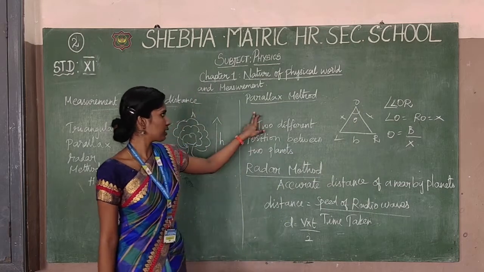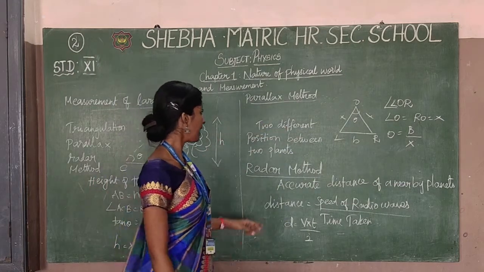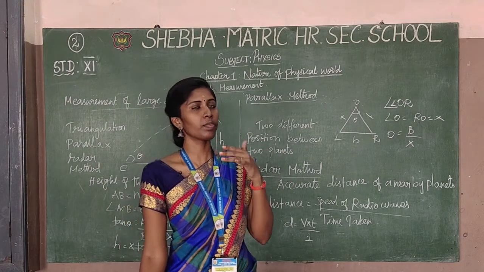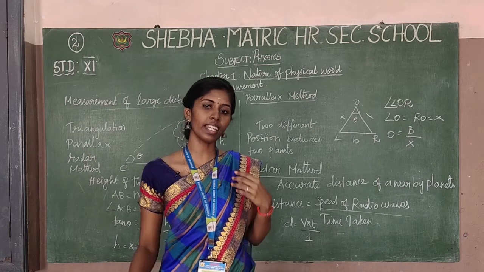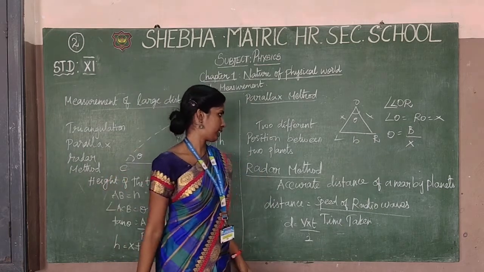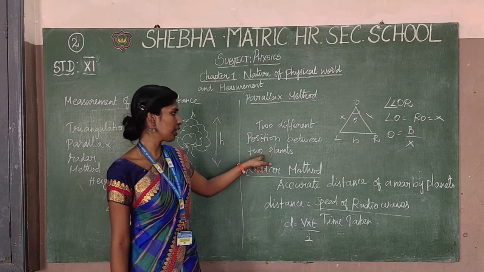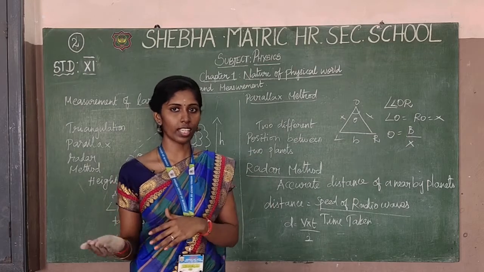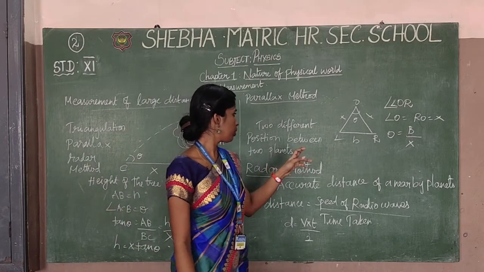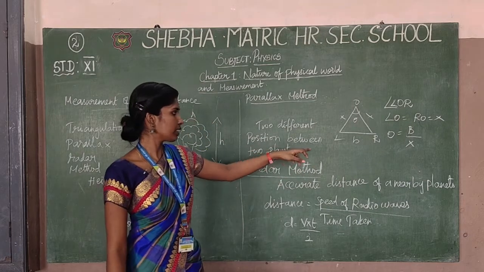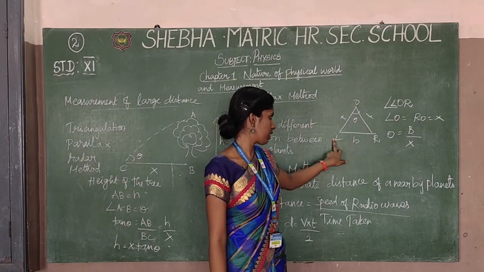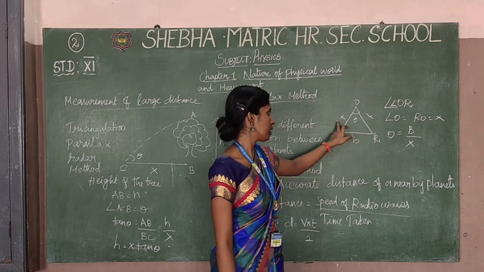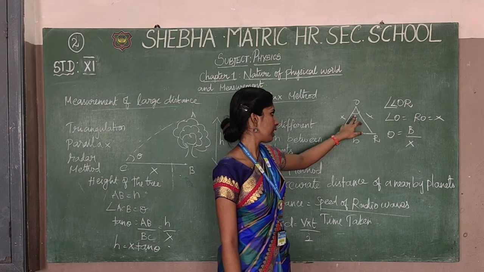Okay. So the second method is the parallax method. Parallax method we will see in our universe. Okay, so the upper surface we will see with our eyesight, in between the eyesight and the universal planets. Okay, so the two different positions between two planets. Okay, the planet will move from one side to the other side. So the two distances will be measured, the in-between distance L. First one object is L and another, the movement of the object is R. In between the distance will be B. So the two angles are X and X. It will be measured as theta.